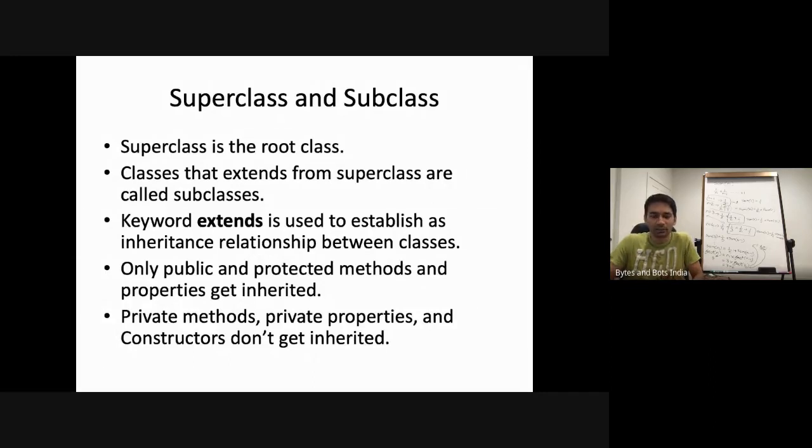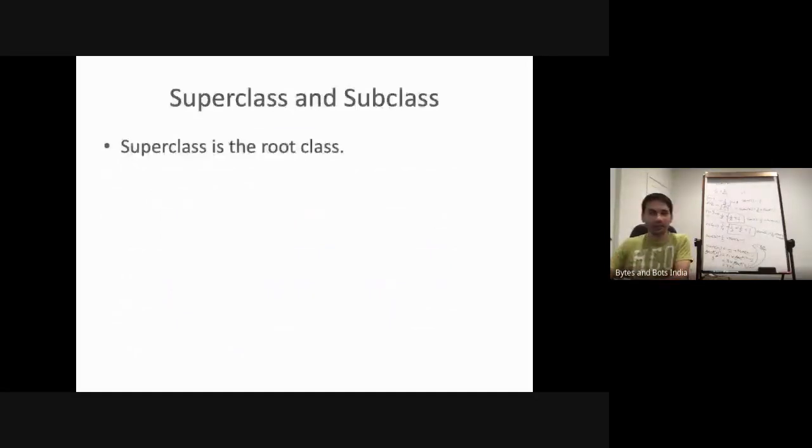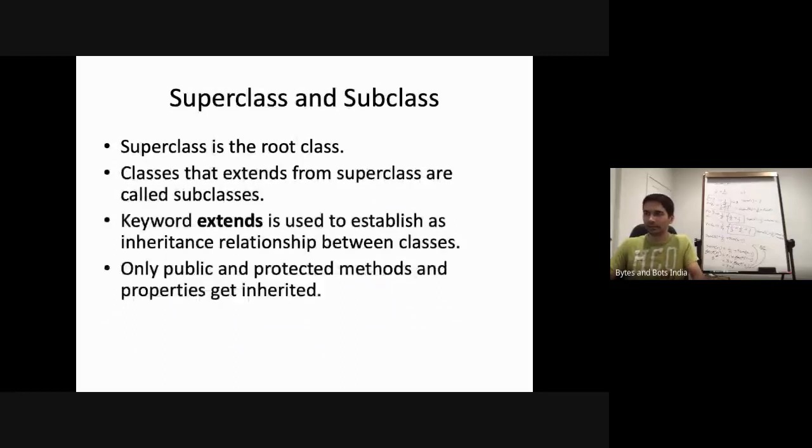So in context of electrical engineer, that's a subclass of a superclass called engineer. But engineer is a subclass to a superclass called professional. Professional is a subclass of a superclass called Object. So it's kind of a relative term based on what you are comparing